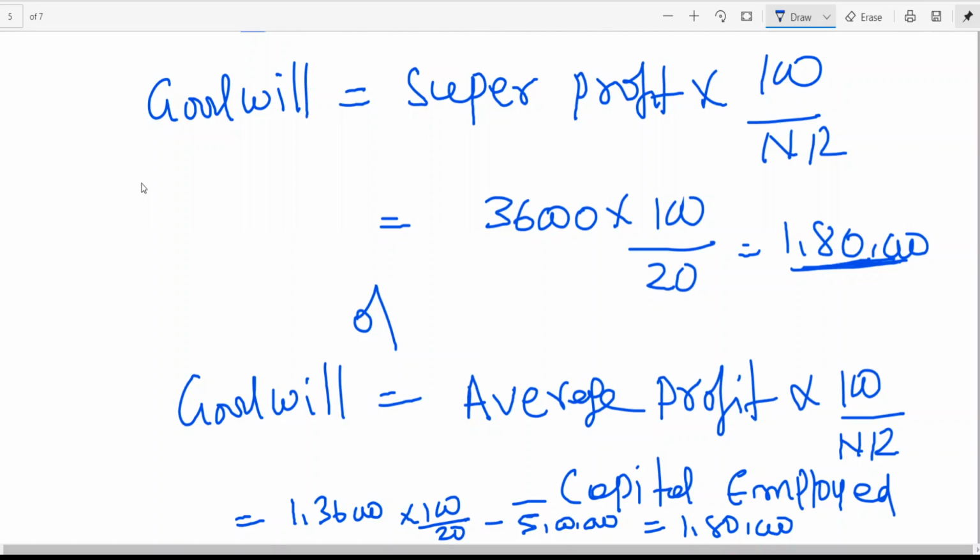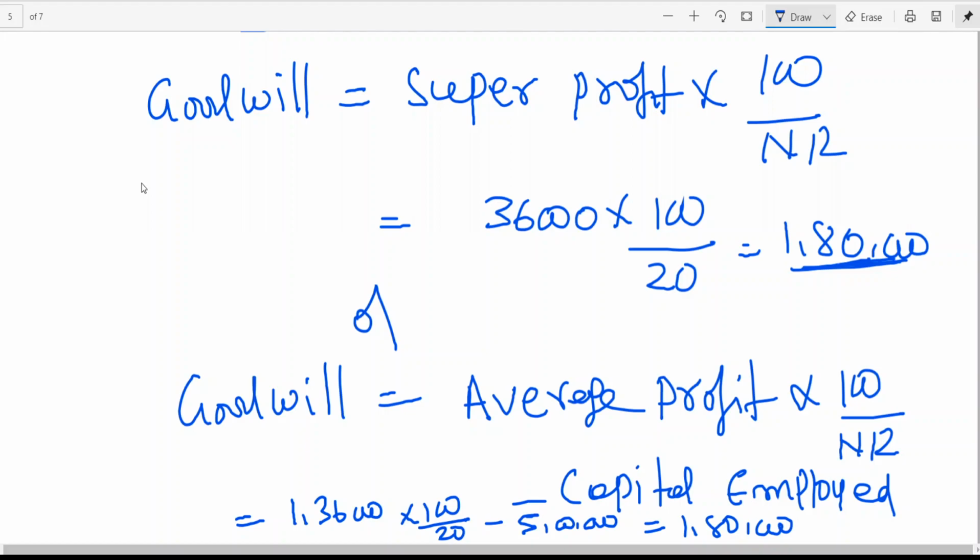I think the best method, generally preferable even in future, like at the advanced accounting stage or accounting at various levels where you need to go for goodwill, generally the super profit method is followed. Super profit method is a realistic one. I think average profit minus normal profit will really give you an idea.